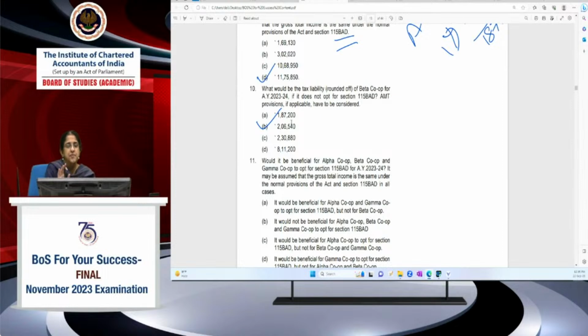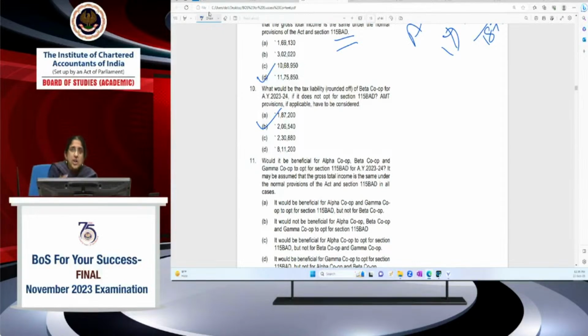It is exempt from applicability of AMT. I hope this point is clear. Remember, in Chapter 6A, under deductions in respect of certain incomes, which have to be added back for computing adjusted total income, the only thing which is excluded is ATP. No other deduction is excluded. Just keep this in your mind.